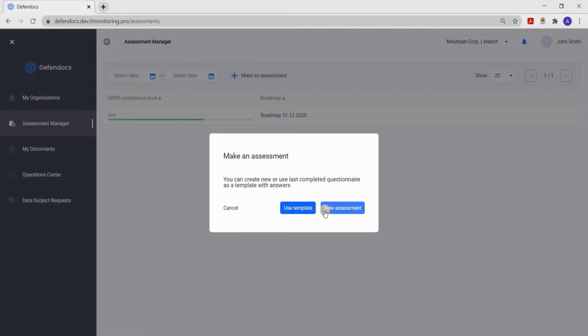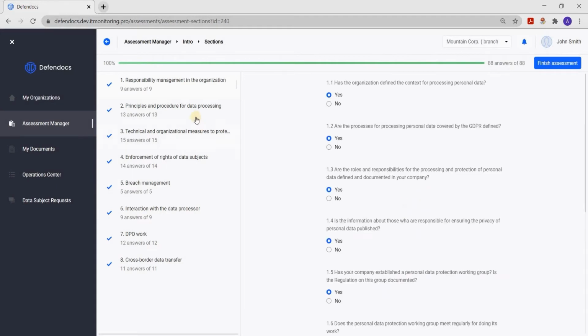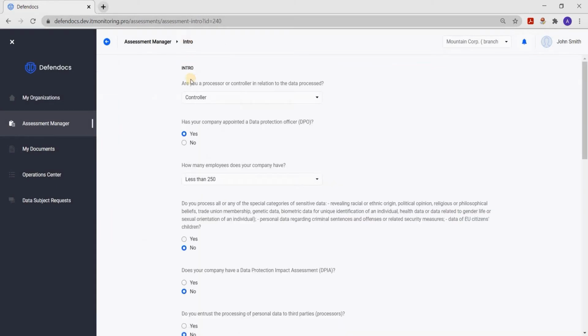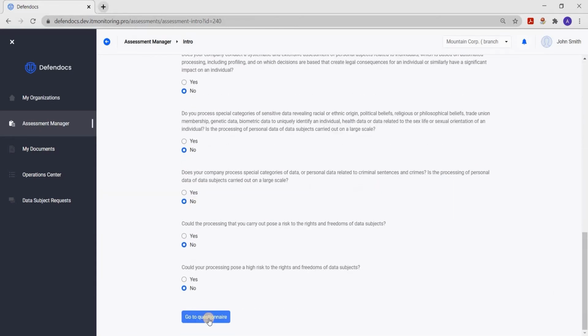In this case, one appraisal has already been done earlier, and you have the choice to complete the evaluation from scratch, where all the answers have to be re-entered, or you can use a template of the last assessment considered relevant and corrected with one or two questions if necessary.